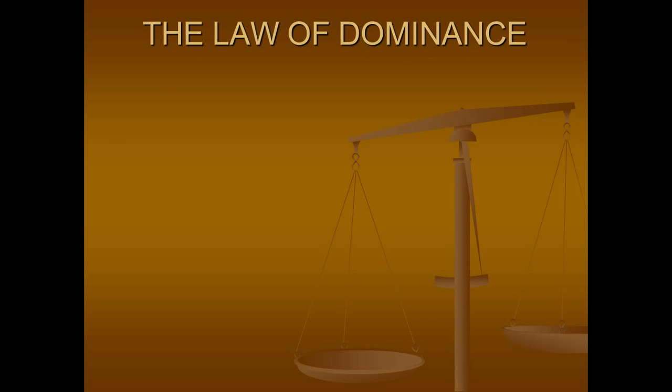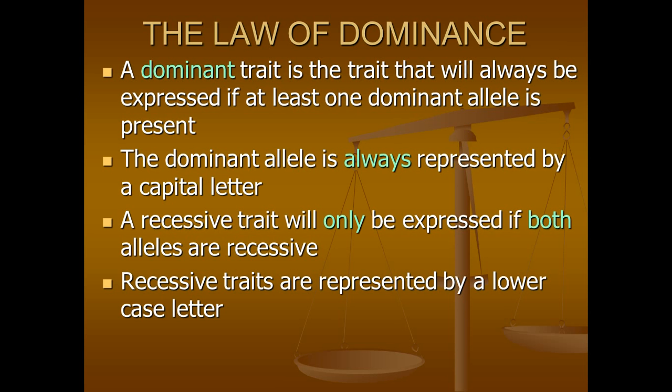So let's talk about the law of dominance. This is one of the laws that Mendel wrote after he studied the pea plants. First, he said that a dominant trait is the trait that will always be expressed if at least one dominant allele is present. We represent dominant alleles with capital letters. A recessive trait will only be expressed if both alleles, one from each parent, are recessive. Recessive traits are represented by a lowercase letter.